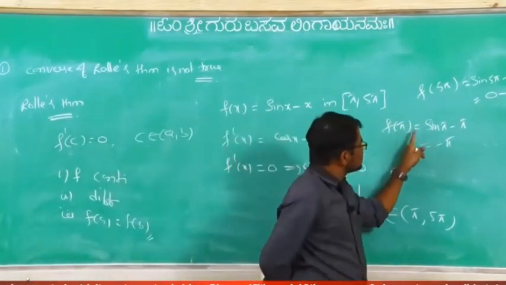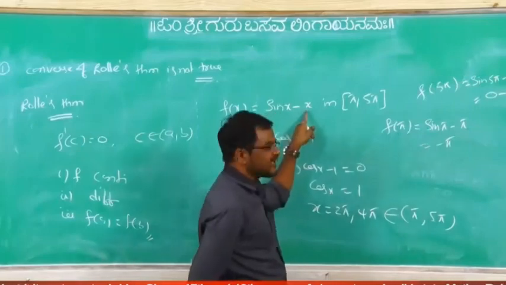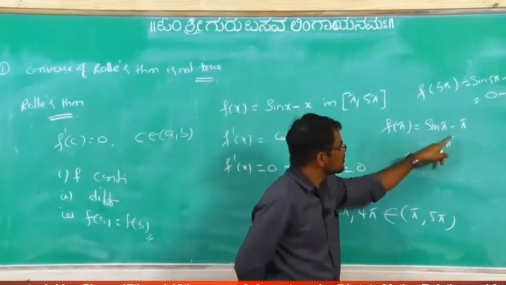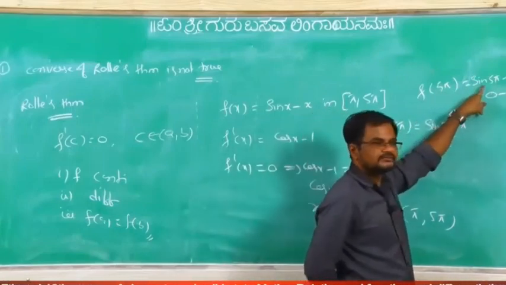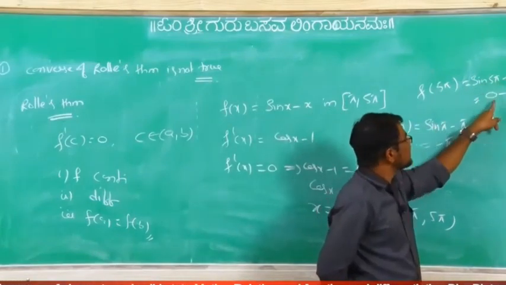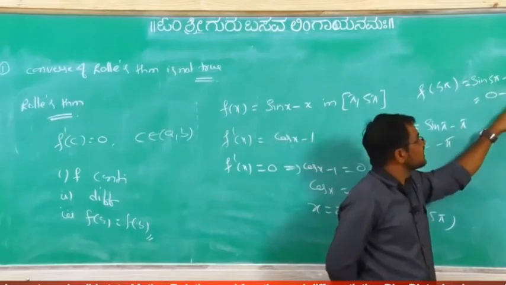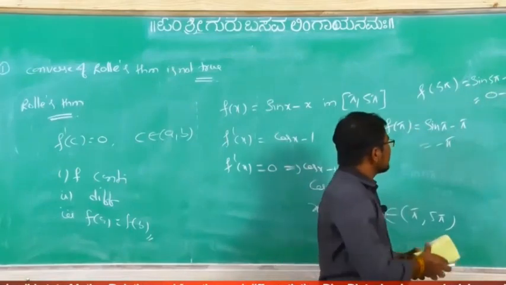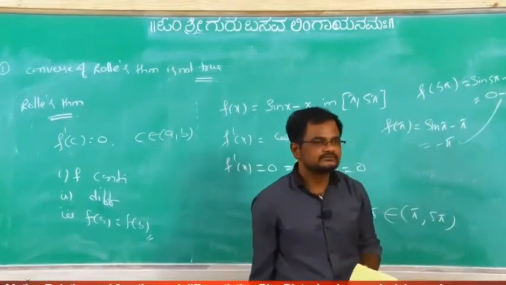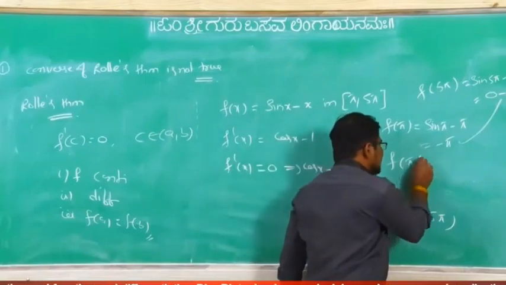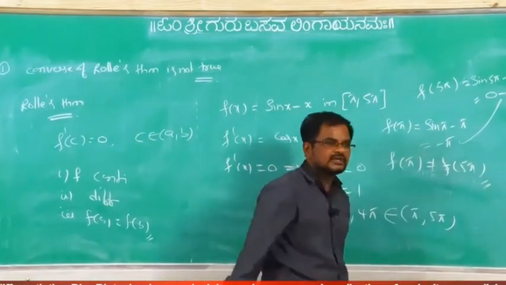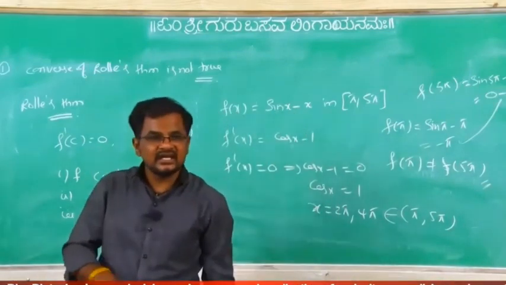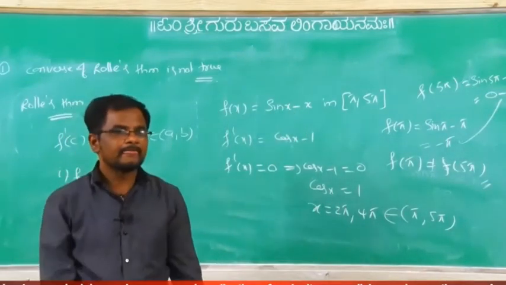Sin pi minus pi: sin pi is 0, 0 minus pi is there. Next, sin 5 pi. Sin 5 pi value is 0, minus 5 pi equal to what? Minus pi. Now is it equal to this one? Means f of pi not equal to f of 5 pi or not? So is it satisfying the conditions of the Rolle's theorem?